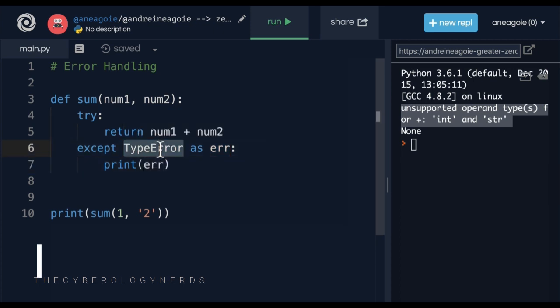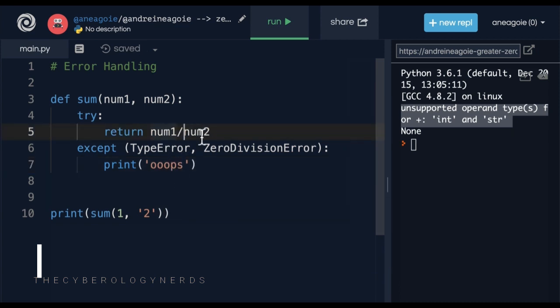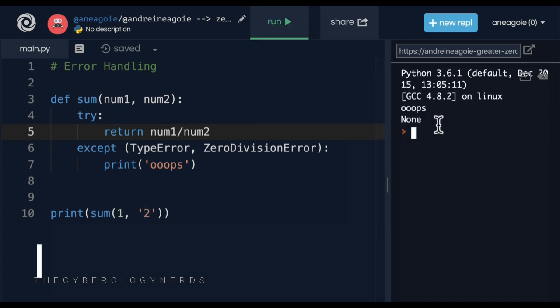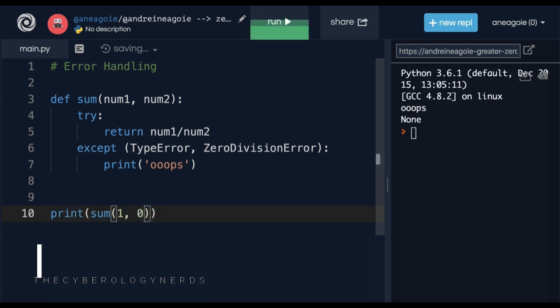Another interesting thing you can do is something like this, where you wrap these errors together. So let's say we have ZeroDivisionError as well. And here we'll just say, oops. If we, for example, divide num1 by num2, let's just run this first. I get oops. If I do 1 divided by 0 and I run this, I also get oops. So I can handle multiple errors the same way.